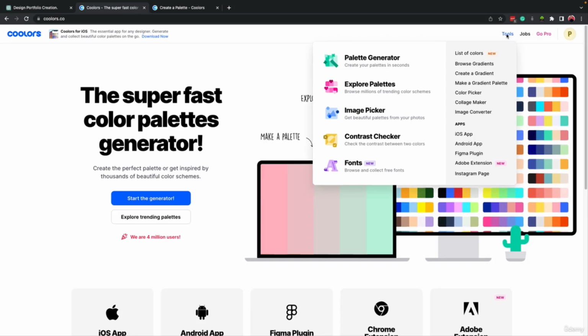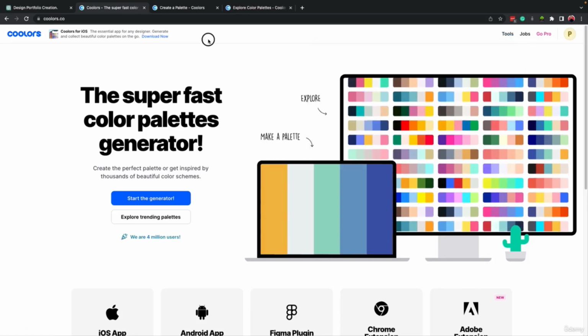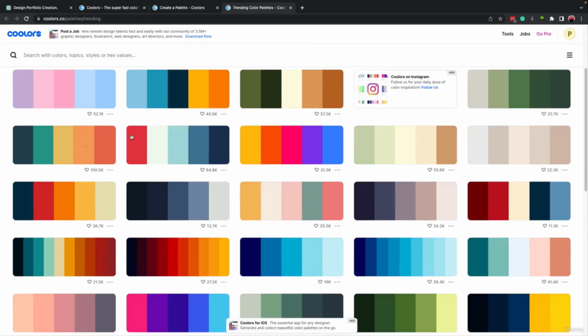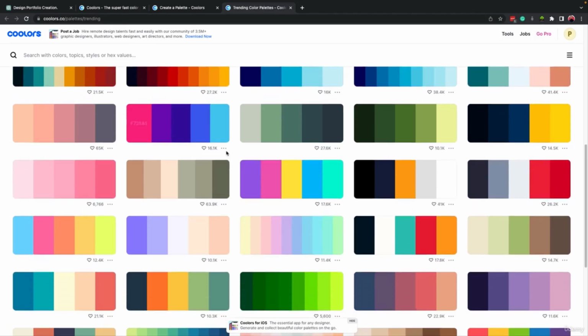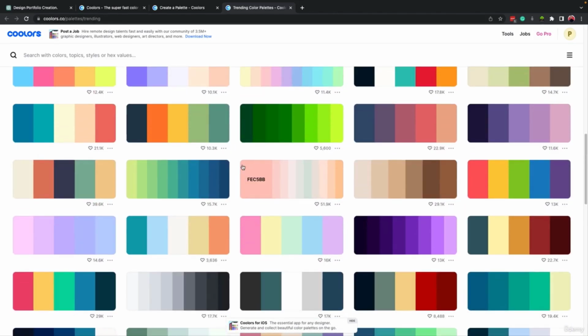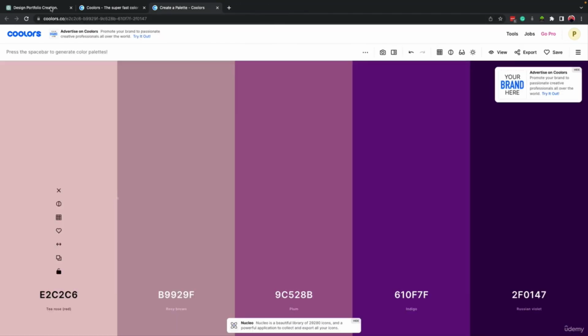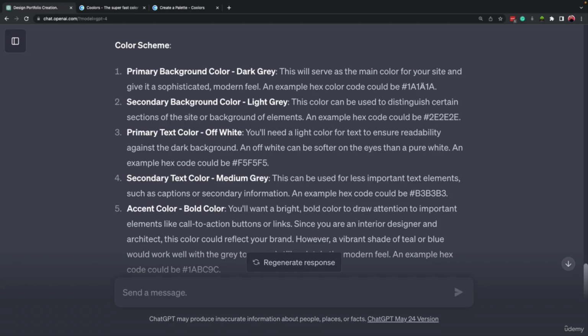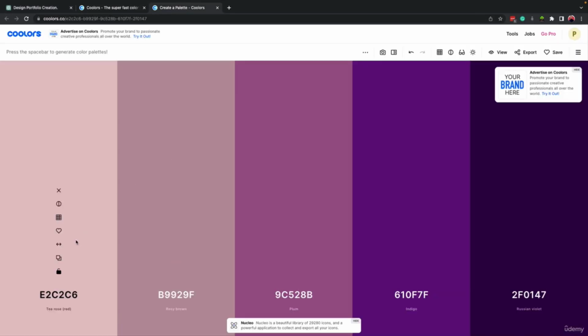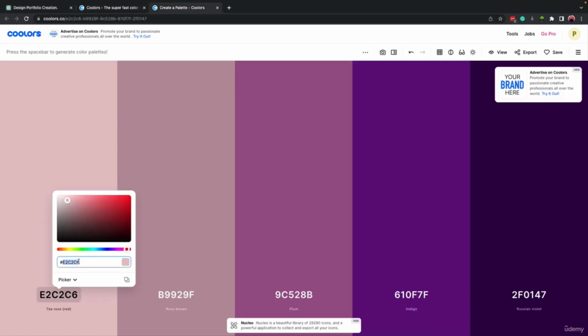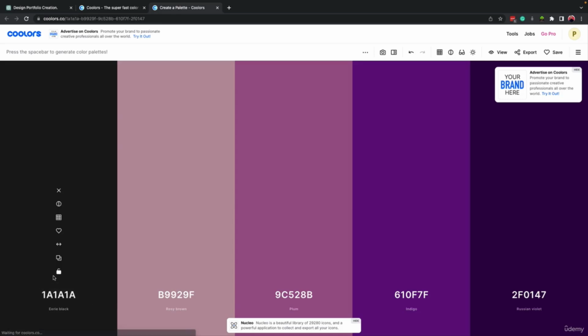If not, you can come here to Tools and go to Explore Palettes. And here there are some palette suggestions that you can use for your work or for your website, okay? Now, let's close this and let's come here and see the colors that ChatGPT provided. So GPT mentioned that for the primary background color, it should be dark gray, and this is the color code. And we can come here and inside this part, write the color code and see it.